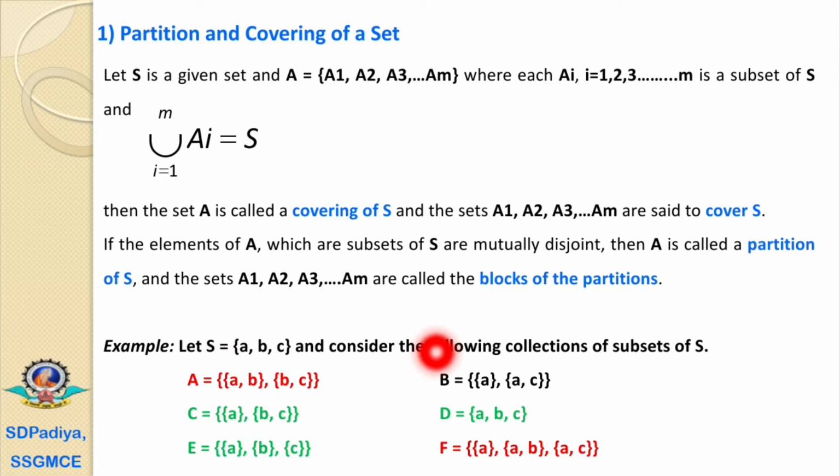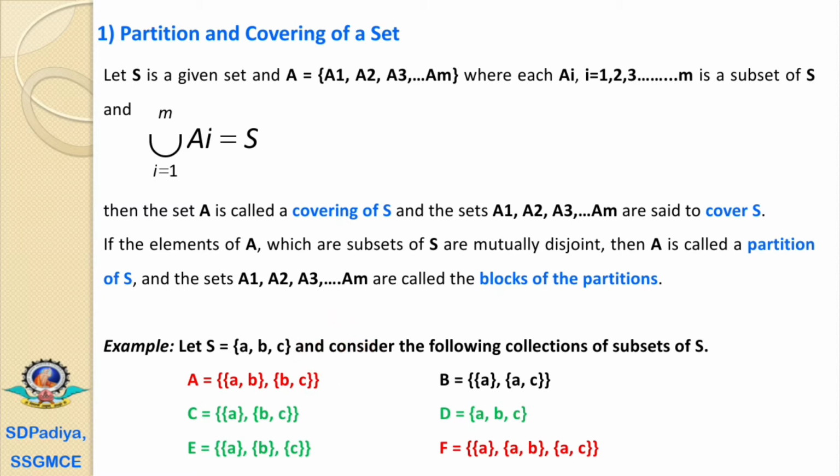If we look at the second example, the set B, it is a set of two subsets, {a, c} and {a, c}. If we perform the union of these two subsets, it will be the set {a, c} only. The element b is missing. That's why this B is not equal to S, so it is not a covering, and obviously it is not a partition either.